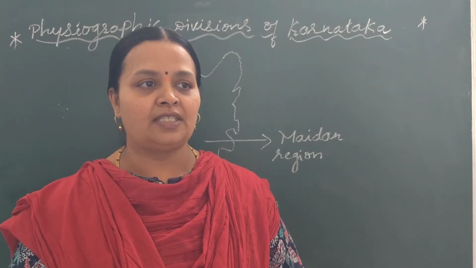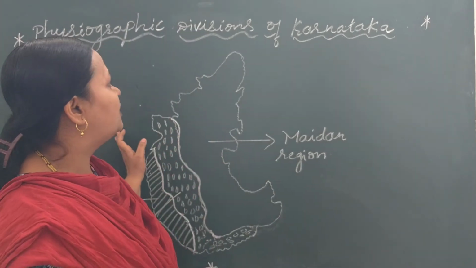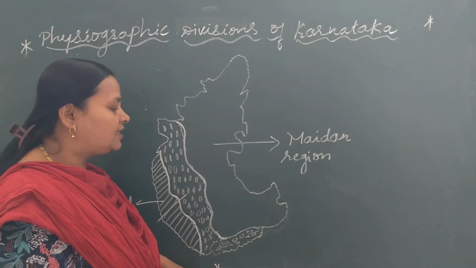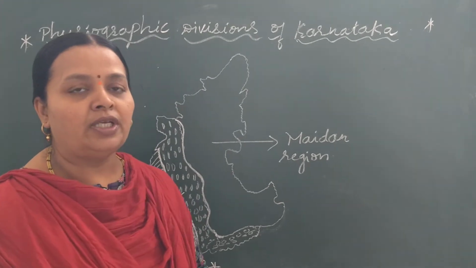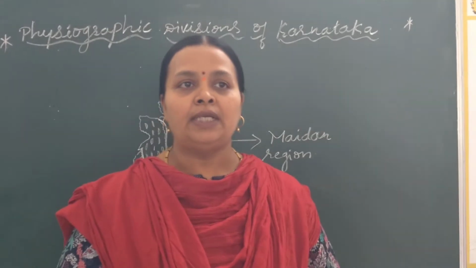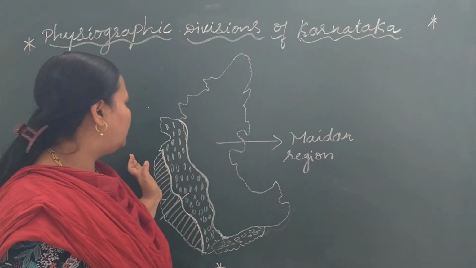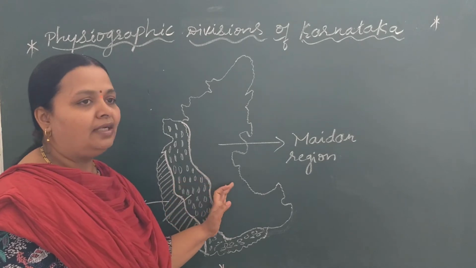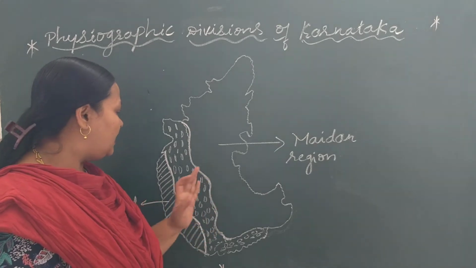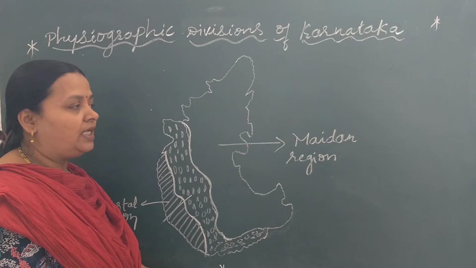Yesterday we discussed the physiographic divisions of Karnataka, and in this session let's discuss the three important regions of Karnataka, that is the coastal region, the Malnad region and the Maidan region. Now first let us discuss the coastal region.